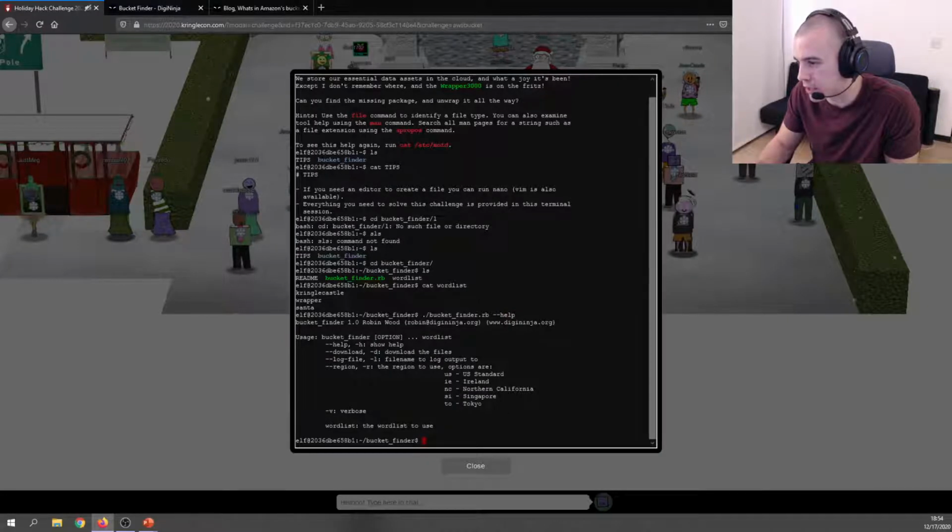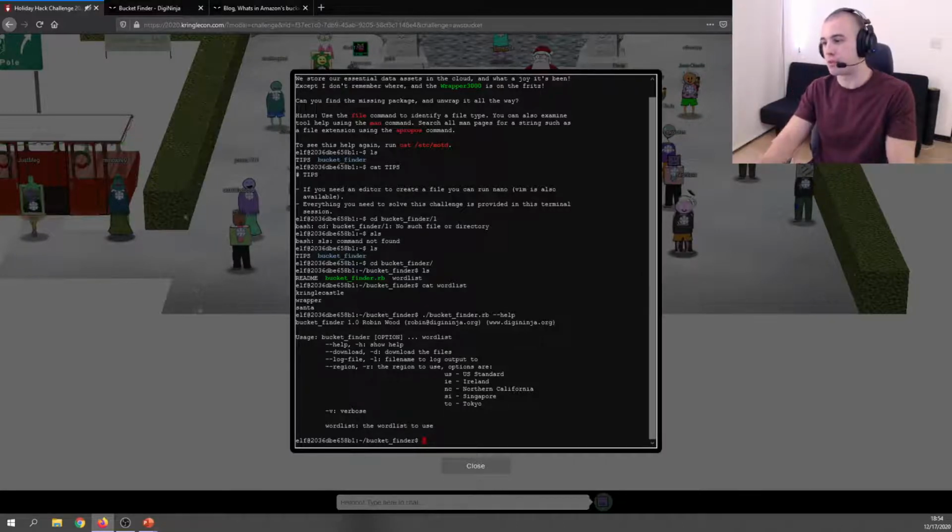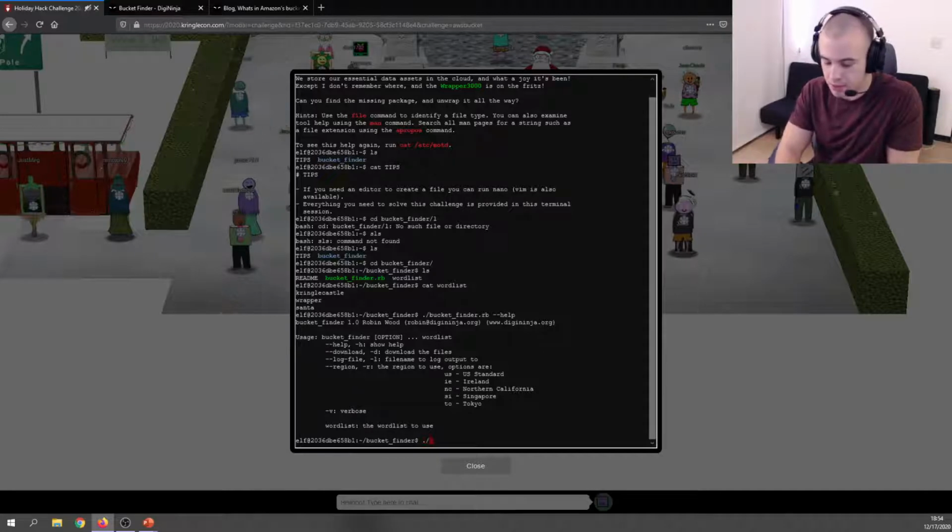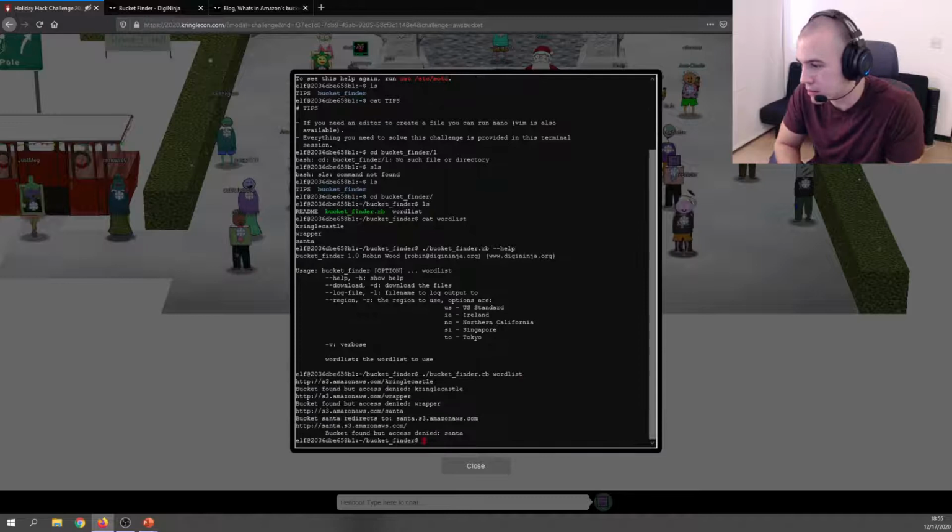Okay, so we provide a word list to it. We have some options here that we can prepend. But the big one is specifying a word list, and then it's going to go and test to see if those S3 buckets are open. Looks like we can specify a flag here to download files, obviously if that bucket is found to be open. So before we do that, let's just test it against the word list that they give us and see what happens. So we get bucket found but access denied.